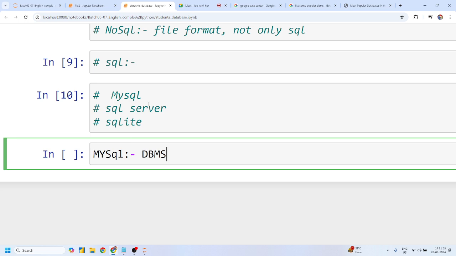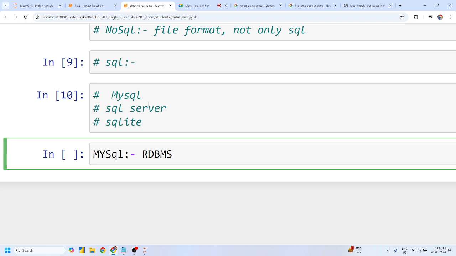But the question, Mohit, is that right now in the market all tables are related to each other, right? One table, one database is related to another database or other databases. So that's why, in the market, we don't just have a simple database management system. What we have is RDBMS, which is called Relational Database Management System.